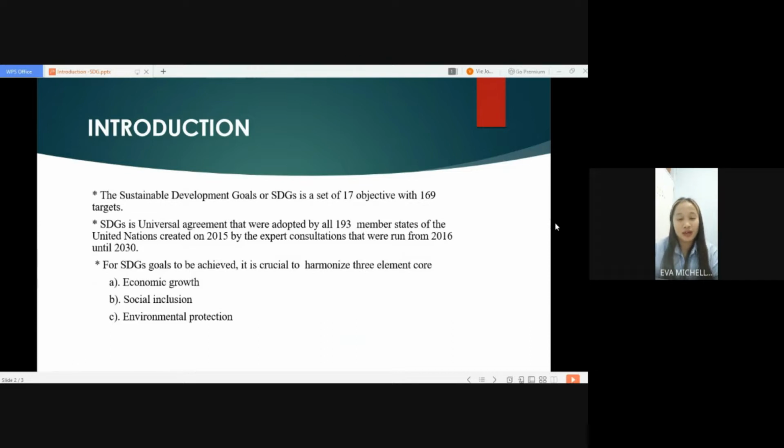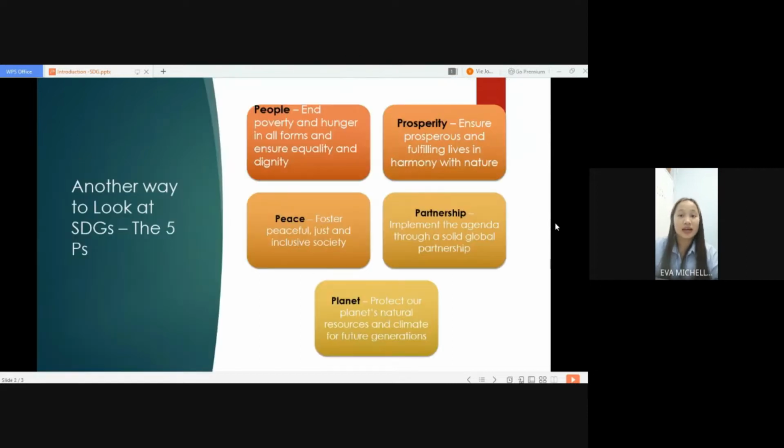There are three elements needed to achieve the SDGs: the first one is economic growth, the second one is social inclusion, and the last one is environmental protection. Another way to look at the SDGs is through the 5 Ps.